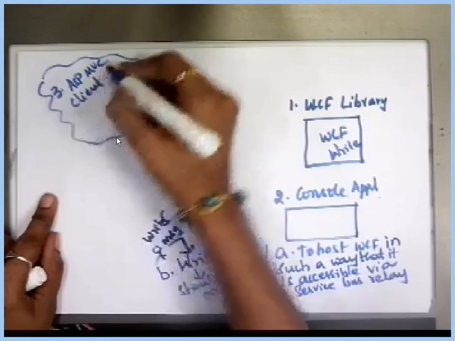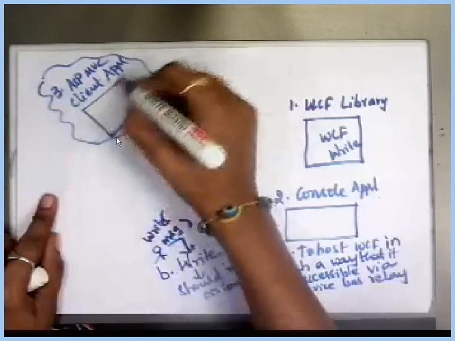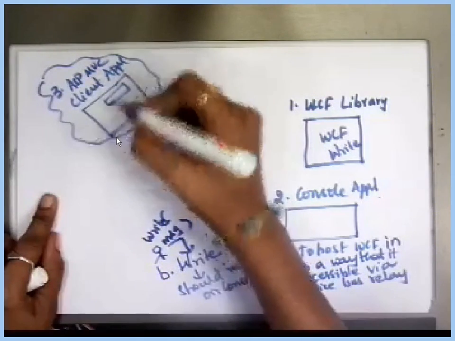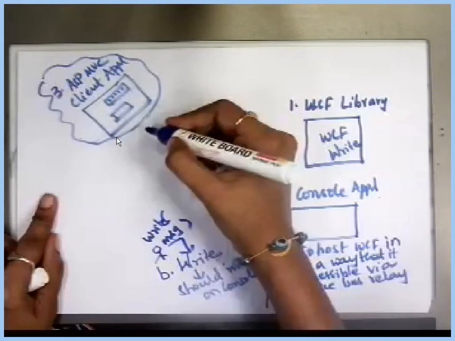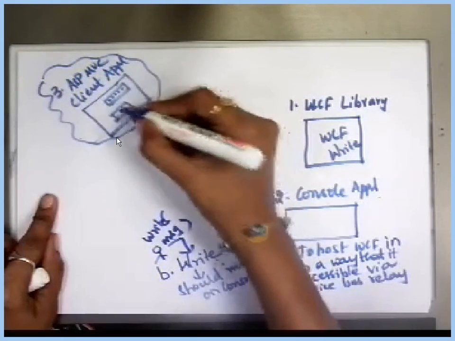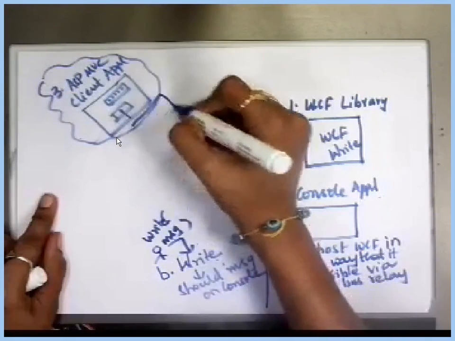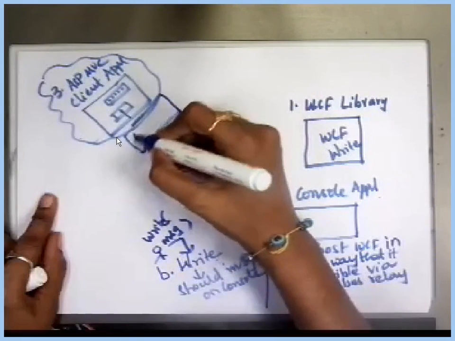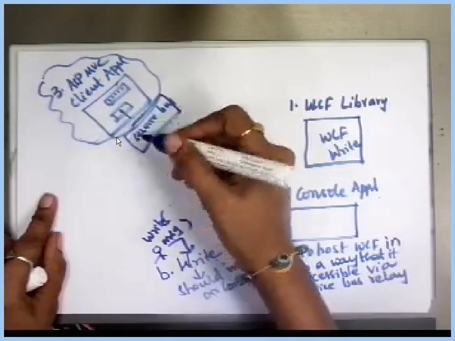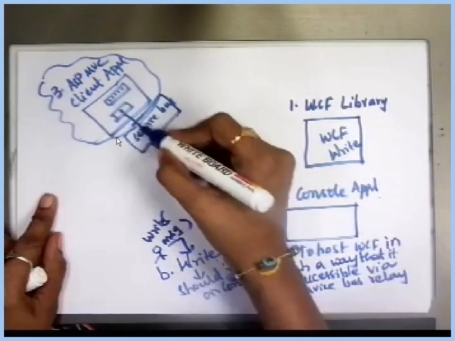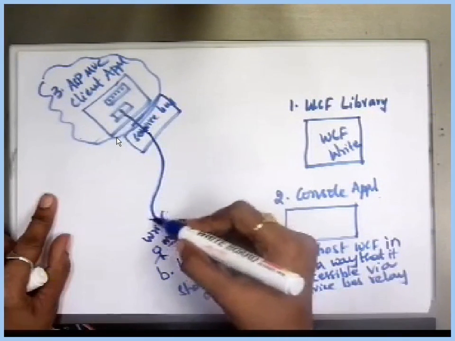What I am saying is, I am writing a client application. In the client application, there will be one text box and one button. Here the user will type some message and click on the submit button. In the same application, one service bus relay will be there. I will create the service bus in such a way that when you click on this, the request goes to the service bus, and over the service bus it sends the request to this write function.